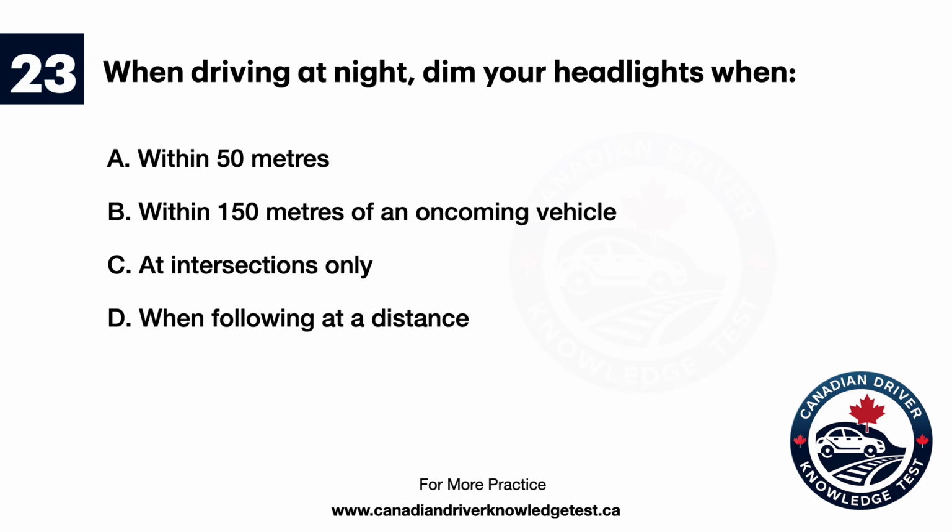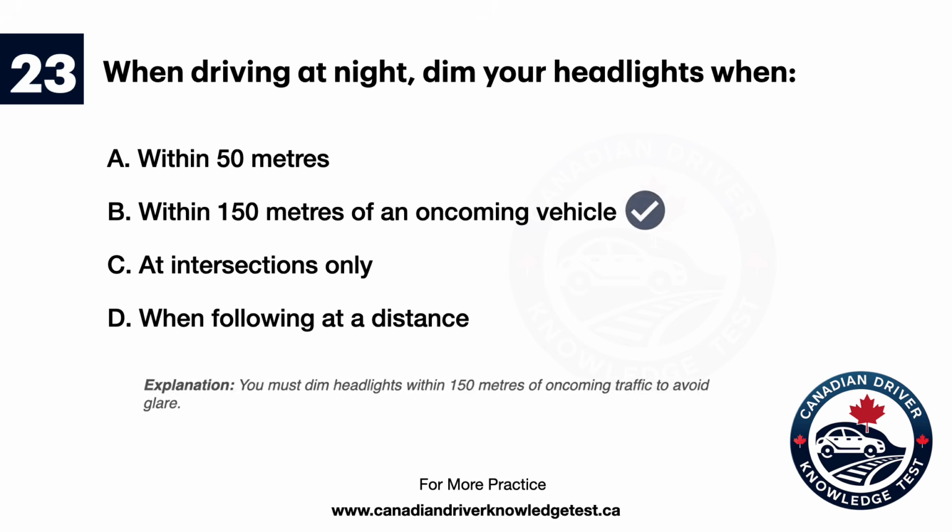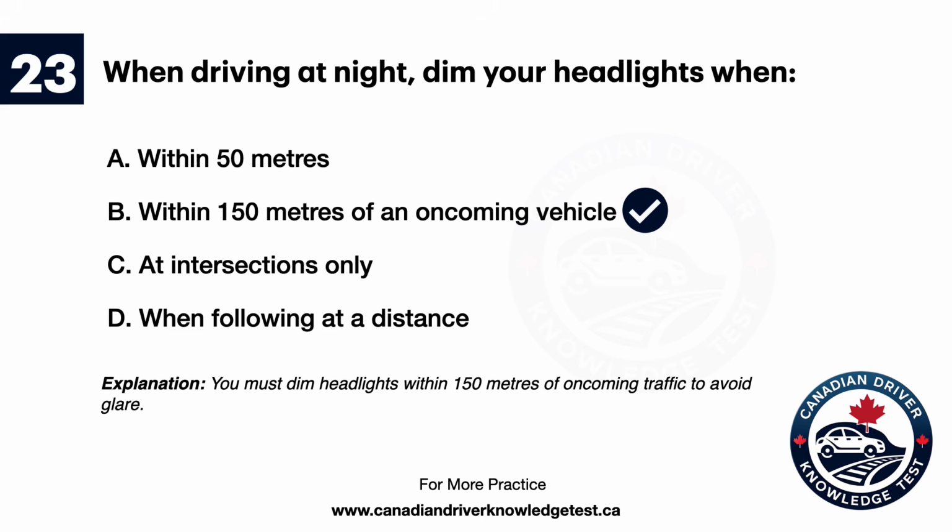Question 23. When driving at night, dim your headlights when A. Within 50 meters. B. Within 150 meters of an oncoming vehicle. C. At intersections only. D. When following at a distance. The answer is B. Within 150 meters of an oncoming vehicle. Explanation: you must dim headlights within 150 meters of oncoming traffic to avoid glare.